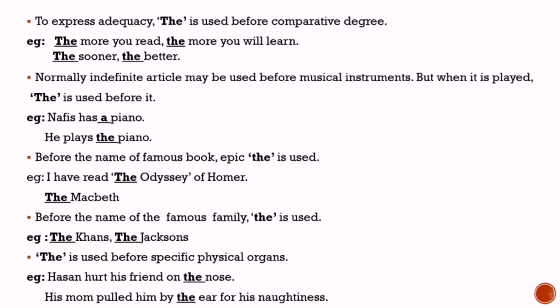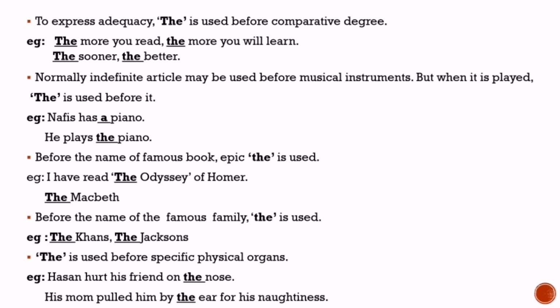Next rule, before the name of the famous family, the is used before it. As an example, the Khans, the Jacksons, etc. Next rule of definite article, the is used before specific physical organs. As an example, Hassan hurt his friend on the nose. So nose is physical organ. It is specifically mentioned, so the is used before it.